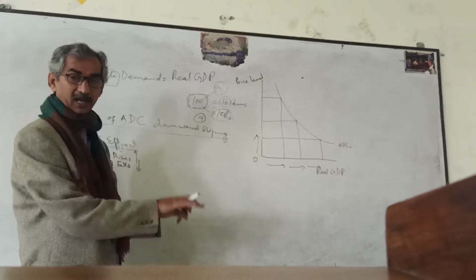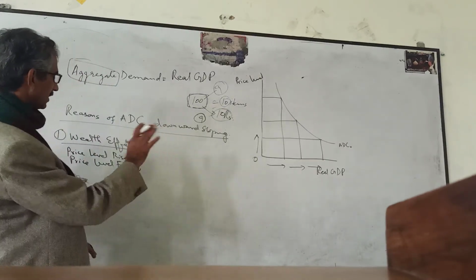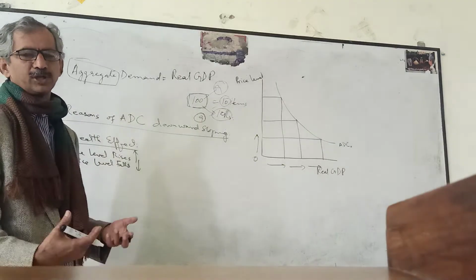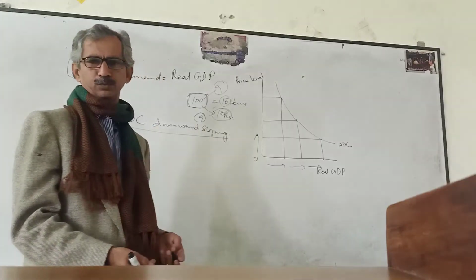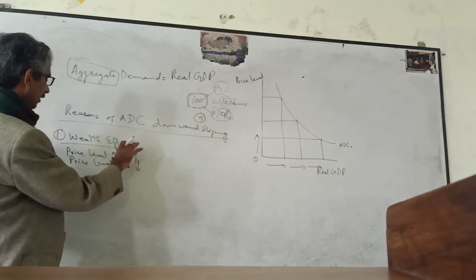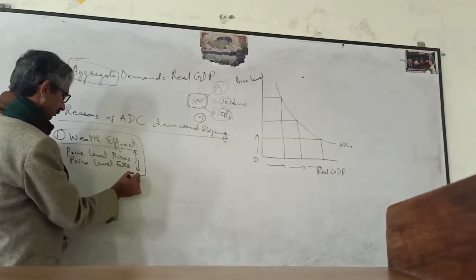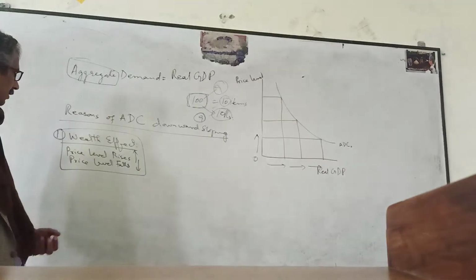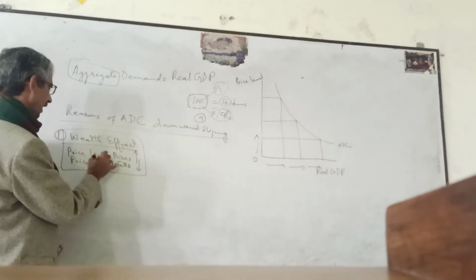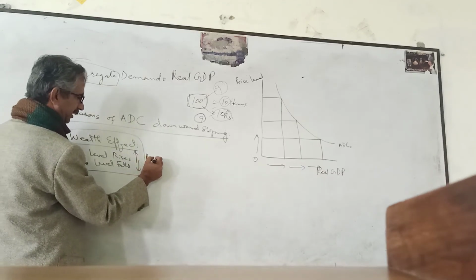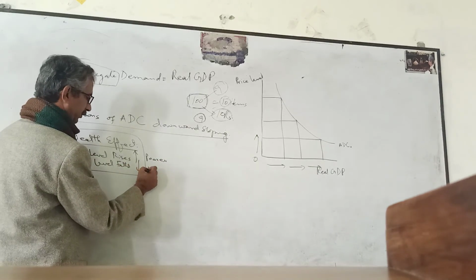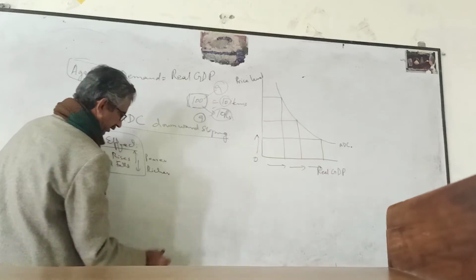Though the income or wealth is not changing, because of the price level change, people feel rich, that now they can afford to buy more. So we call this the wealth effect: whenever the price level changes, people sometimes feel wealthier, sometimes they feel poorer. When the price level rises, people feel poorer. When the price level falls, people feel richer.